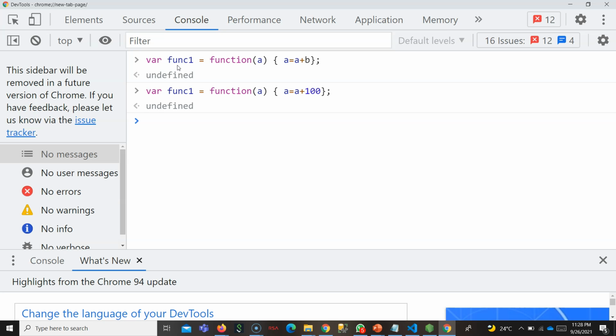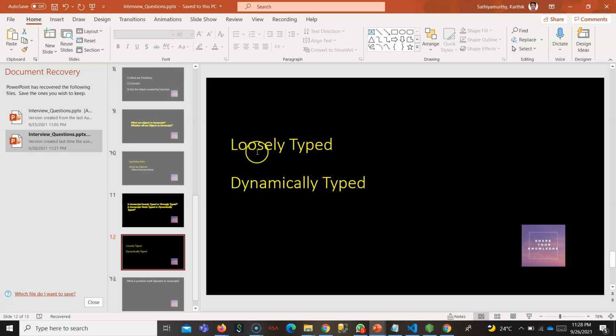You understand? So there are some problems. When you are given so much flexibility, there are some problems. Also, since there are no compile time errors, you will know the errors only at runtime. So hope this is clear.